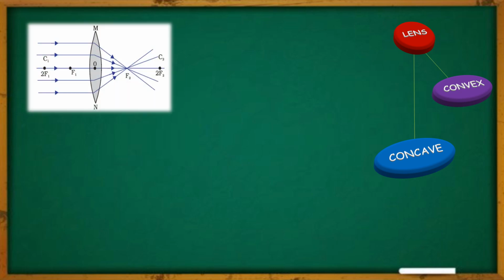As you can see in the diagram, this kind of lens we are calling the convex lens. Convex lens or converging lens is thicker at the center and thin at the edges. And why is it called the converging lens? Because all the light rays passing through this lens, after suffering refraction, meet at a particular point. This particular point we call the focus point F2. Why is it called F2?